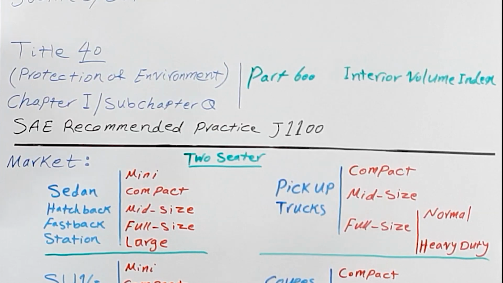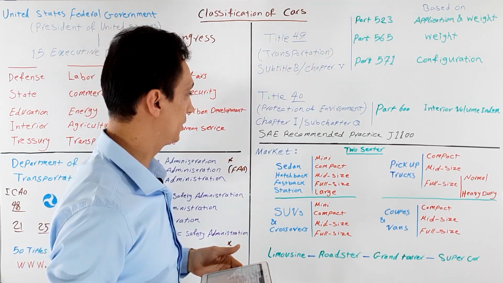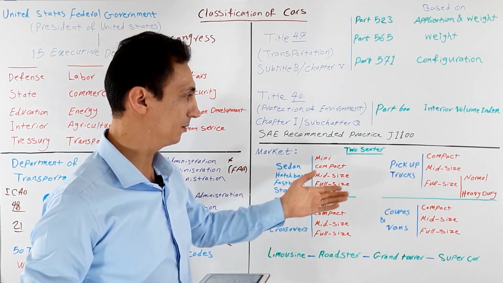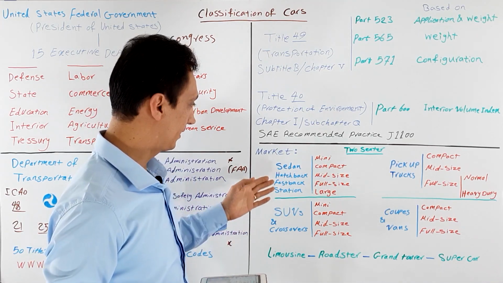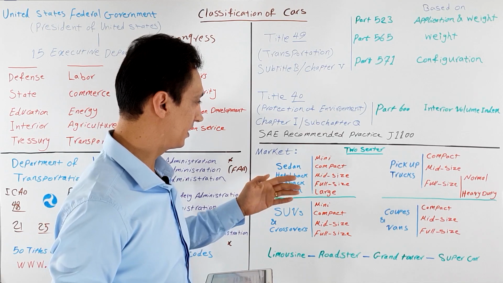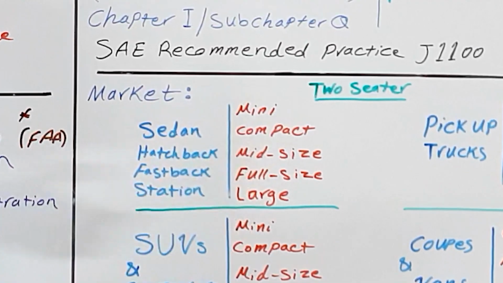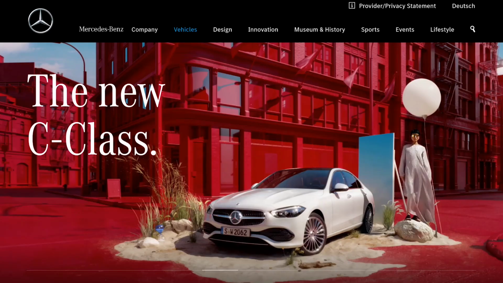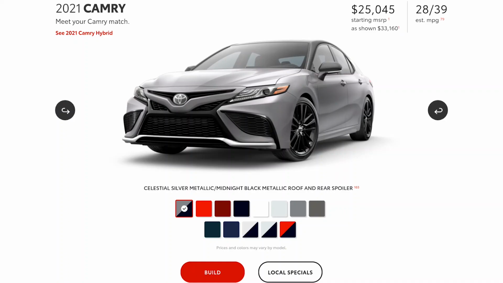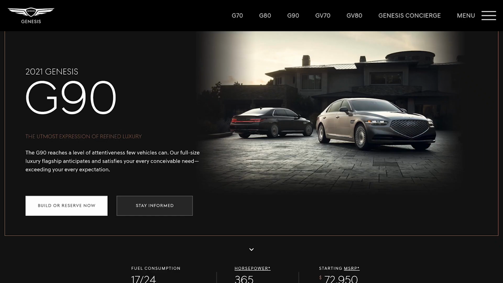But when you refer to the market and car manufacturers, they use and combine all of these classifications and offer their products into these types and sizes, as 2-seaters are the smallest ones, and sedan, hatchback, fastback, and station wagons are divided into 5 sizes: mini, compact, mid-size, full-size, and large. Mini sedan like Ford Fiesta, compact sedan like Mercedes C-Class, mid-size sedan like Toyota Camry, full-size sedan like Nissan Maxima, and large luxury sedan like Genesis G90.